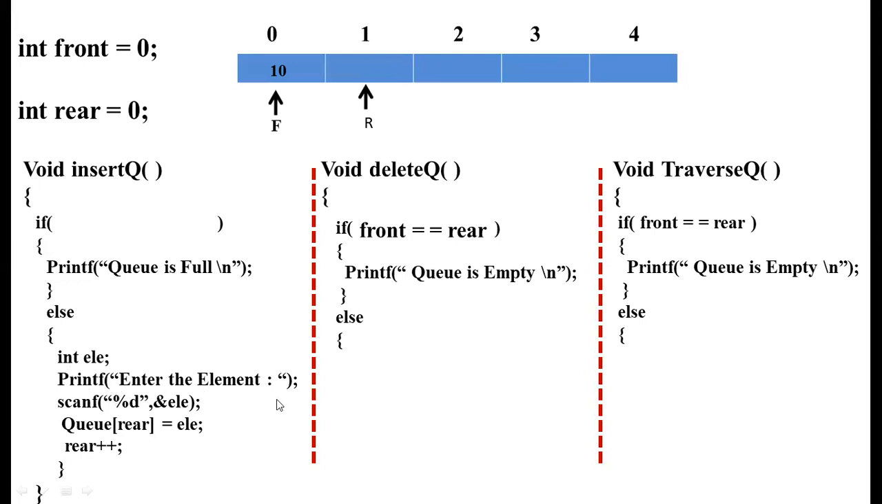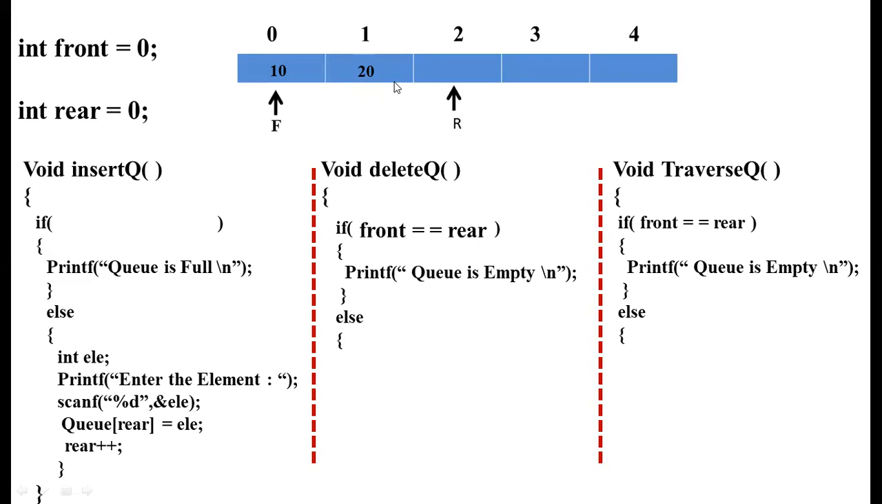So it will print "enter the element," and the element you entered is 20. That 20 will be sent into the queue at the rear. It will be placed in the second location with the value 20, and the rear will shift to the next location. So the rear is being increased. Now the rear is 2, that is, it will shift to the third position with index value 2.